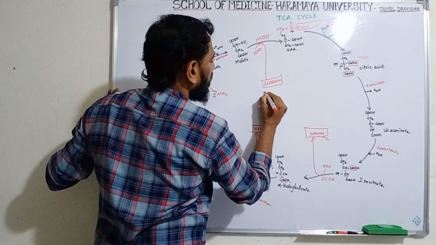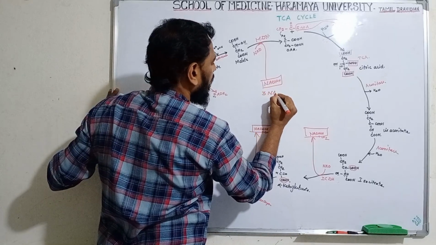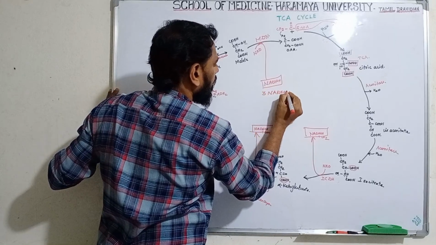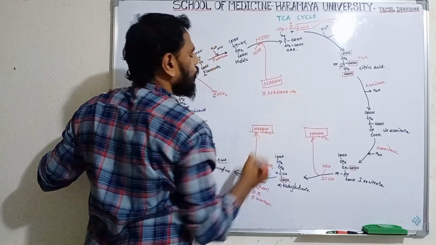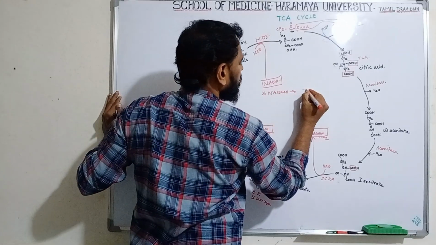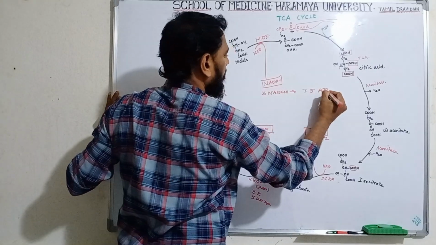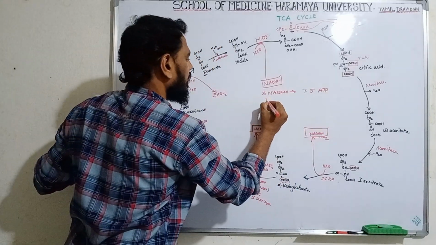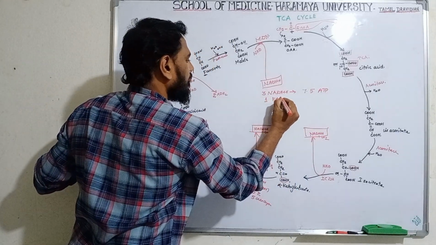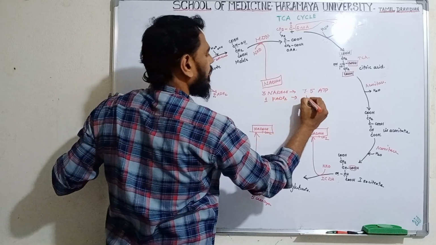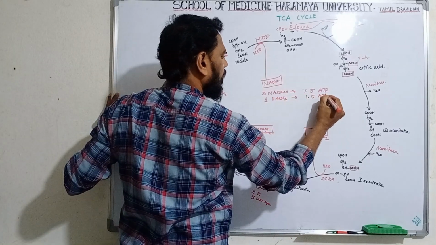Okay. Totally 3 NADH. One NADH entering the electron transport chain can produce 2.5 ATP. So 3 NADH means you can get 7.5 ATP. Okay. One FADH2 entering the electron transport chain can produce 1.5 ATP. Clear?